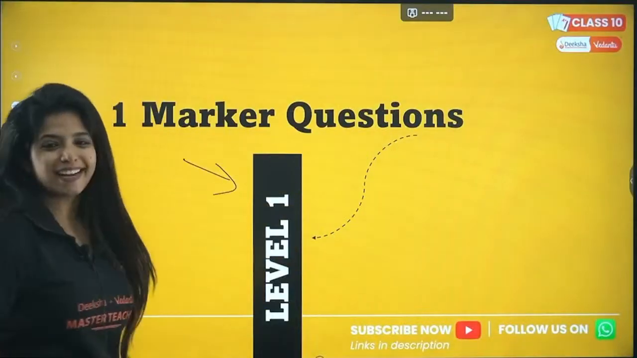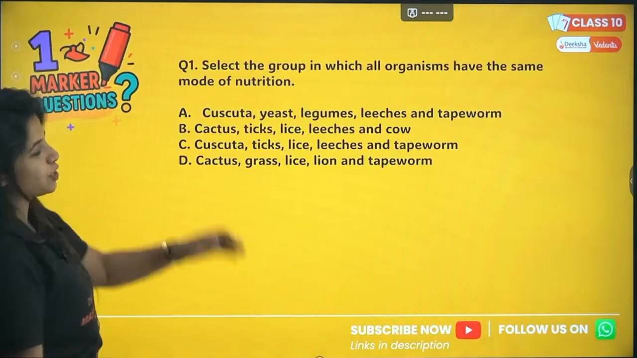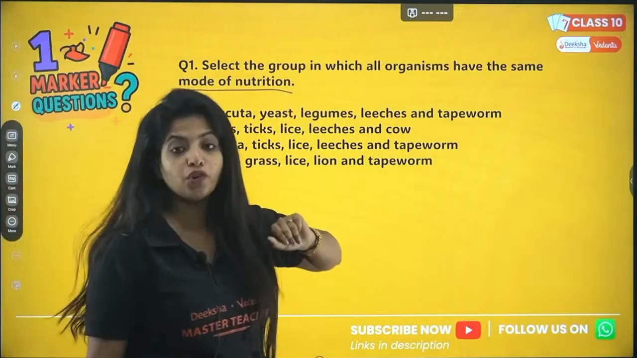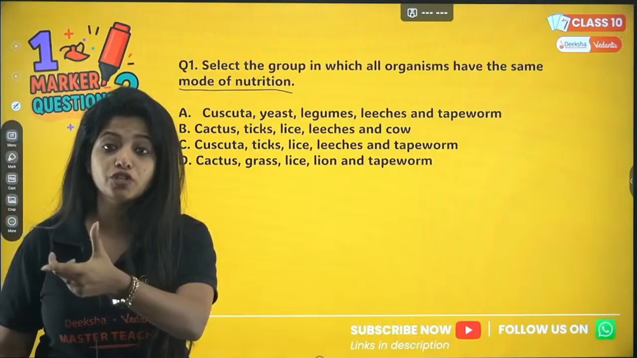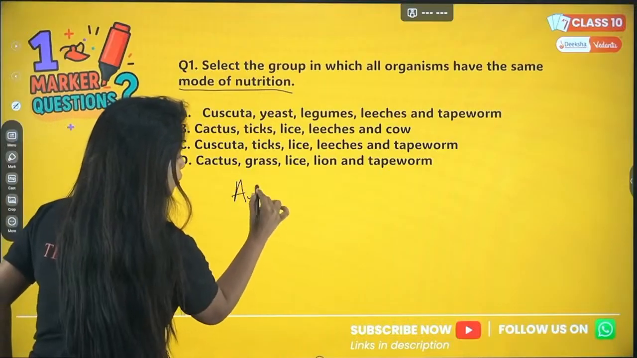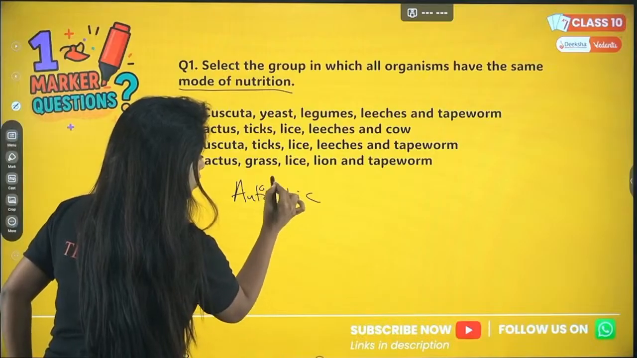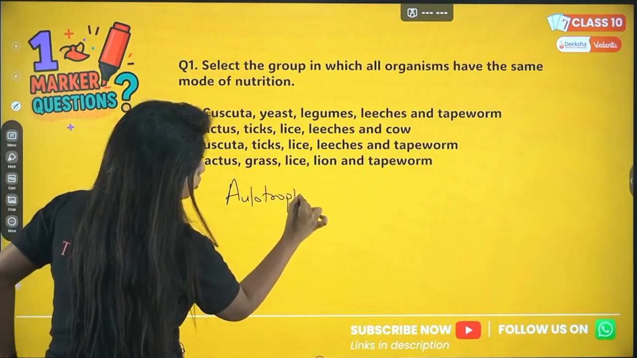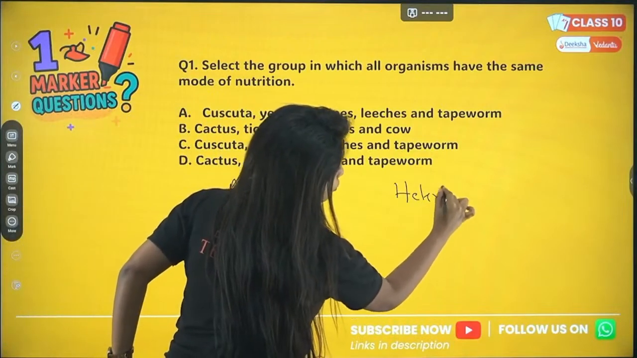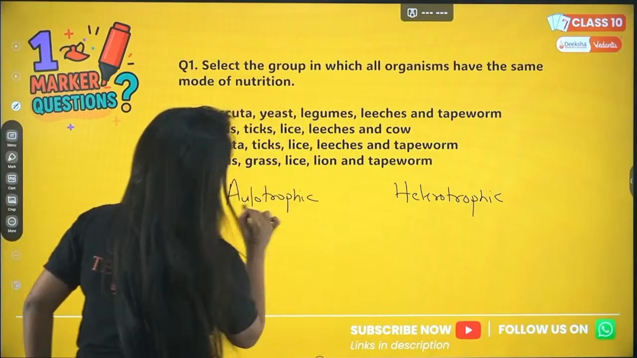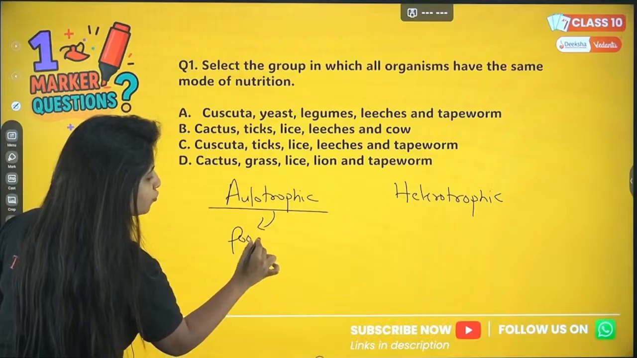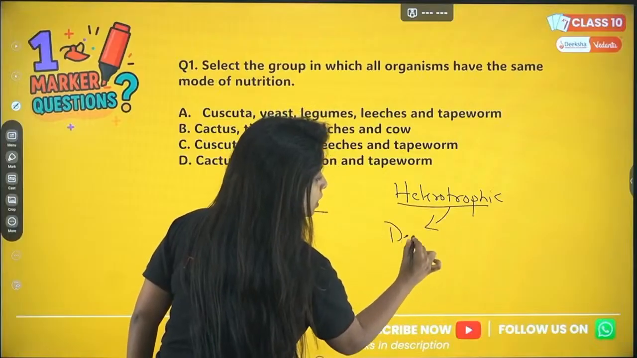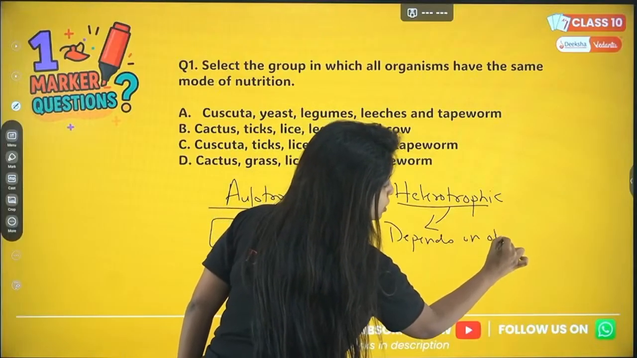Coming up to the first level, that is level 1, containing 1 marker questions. And the first question goes like this. Select the group in which all organisms have the same mode of nutrition. Same mode of nutrition. So nutrition is of 2 types. One is autotrophic mode of nutrition, and the other one is heterotrophic mode of nutrition. Autotrophic means basically they can prepare their own food, whereas heterotrophs are the ones who depend on others for food.